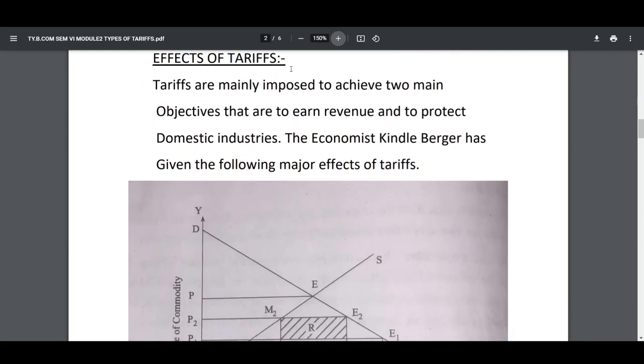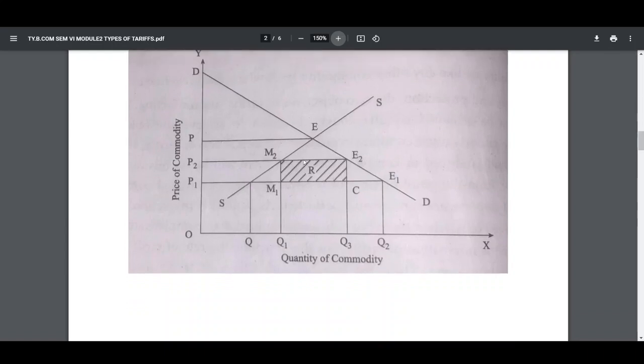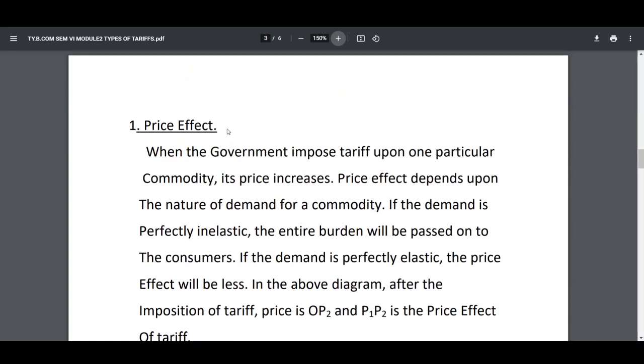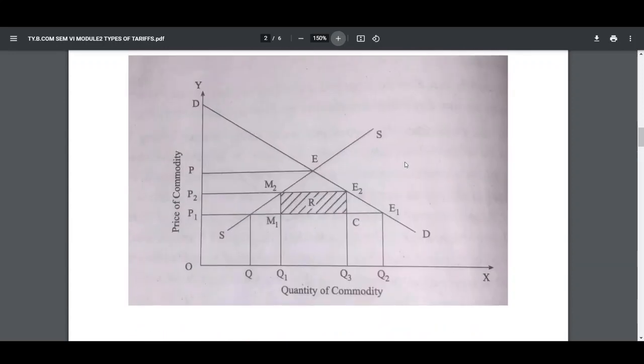Now, effects of tariffs. Tariffs are mainly imposed to achieve two main objectives, that are to earn revenue and to protect domestic industries. Domestic means our own industries, or we can say home industries. The economist Kindleberger has given the following major effects of tariffs. First one, price effect. And these effects of tariffs are well explained through this diagram.